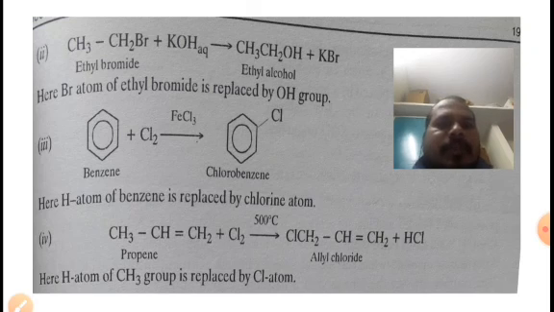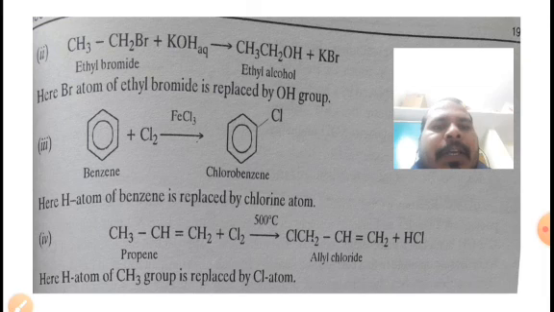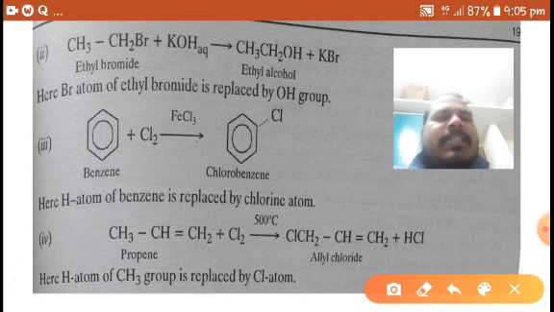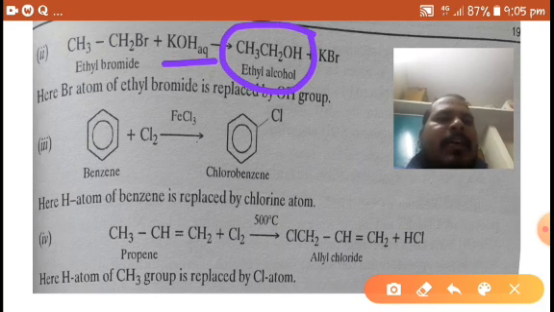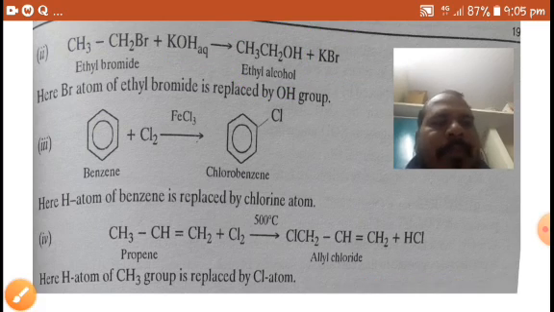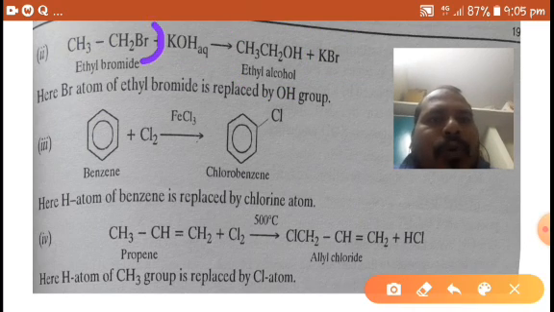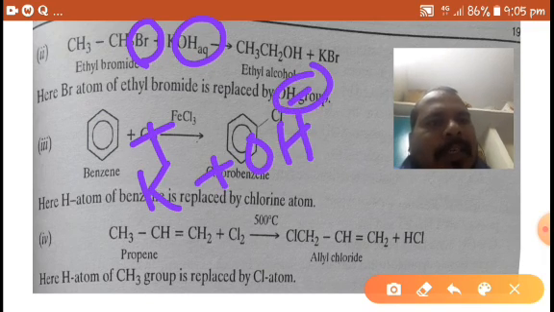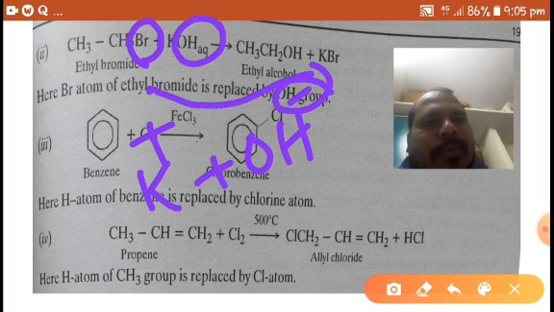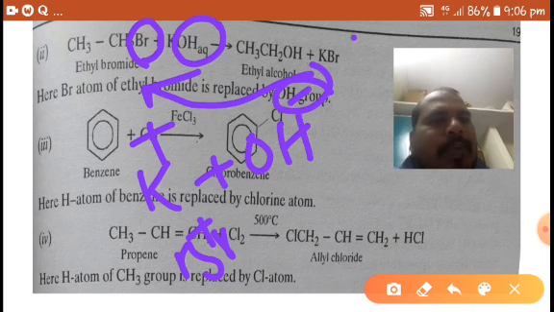Next, another example for the substitution reaction is ethyl bromide, the reaction of ethyl bromide with aqueous KOH. It gives ethyl alcohol and KBr. What happened here? Here bromine is replaced by OH minus. KOH is dissociated into K plus and OH minus, so this OH minus substitutes Br minus. Br minus and K plus give potassium bromide.